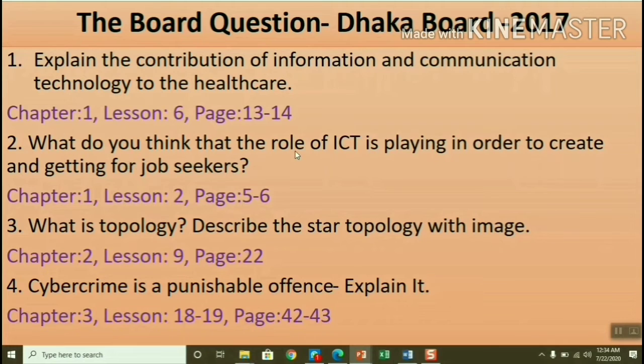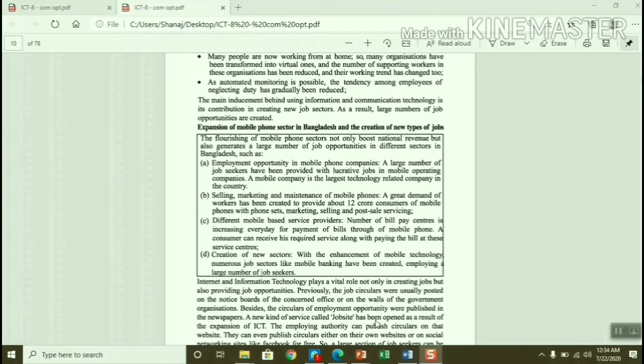What do you think the role of ICT is in creating and getting jobs for job seekers? Okay, fine. It is from chapter 1, lesson 2, and page number 5-6. As it is about job seekers, we have to write from expansion of mobile phone, because job seekers can search for jobs in different mobile phone companies. Why? Because there are lucrative jobs, and jobs according to their quality and qualification.